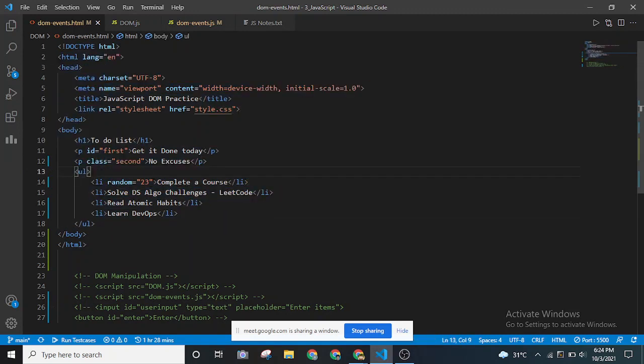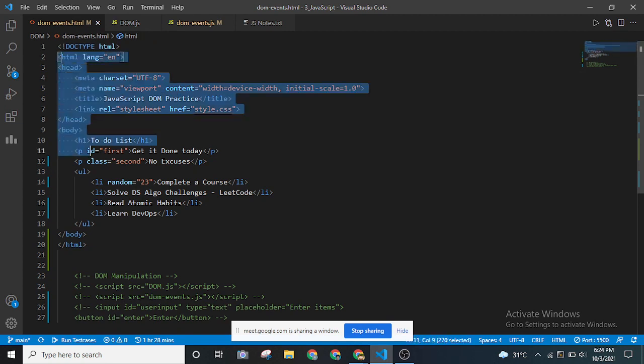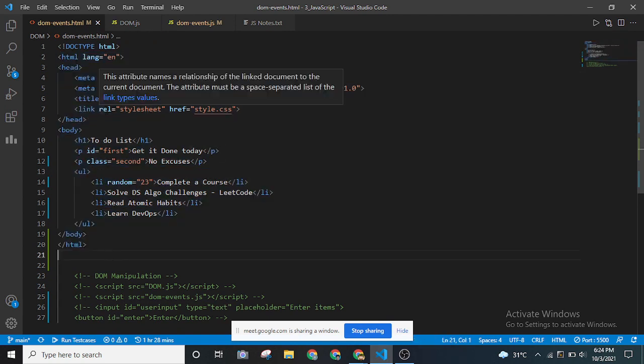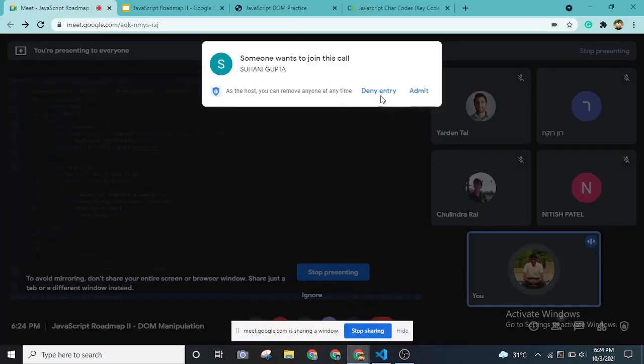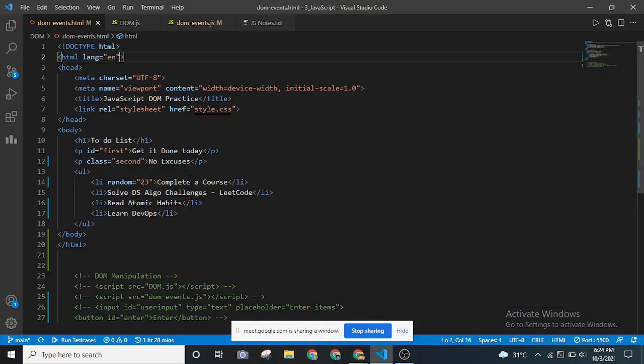Okay, so as you can see, these are the attributes that I was talking about. Even from the HTML tag, this lang stands for language, and we are setting it to English. So whenever our search engine Google tries to, if we deploy it, it will check for languages and all. This is how Google gets that.